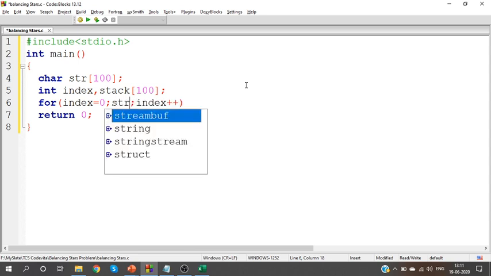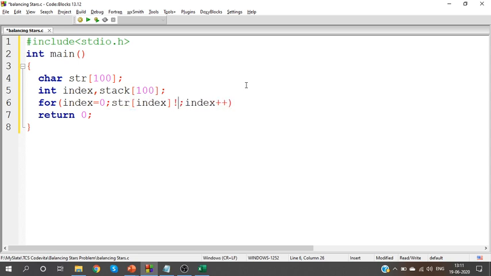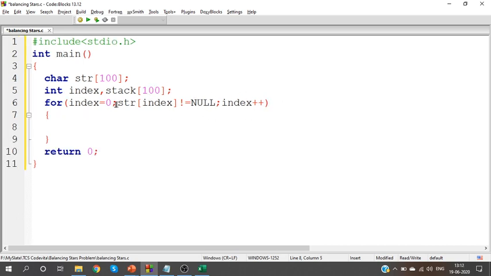So until it is not equal to null. If it is not equal to null, proceed. Can you understand this? Yes, if it is not equal to null, proceed. Okay. So, there are two chances I have here.